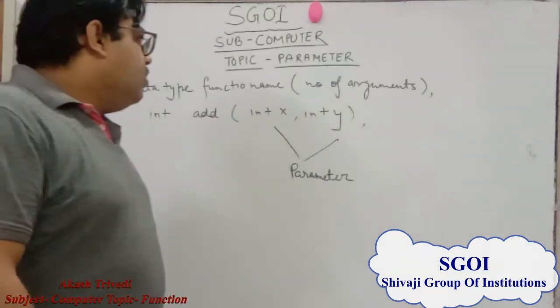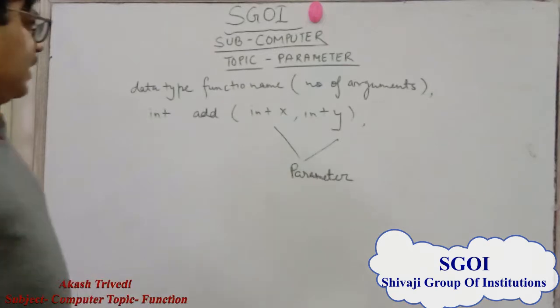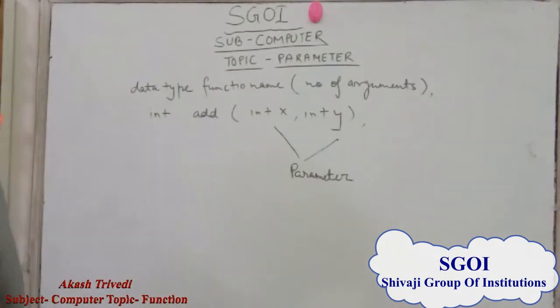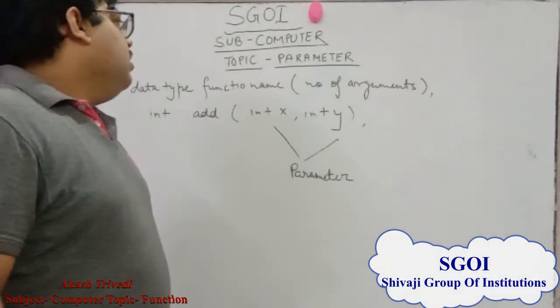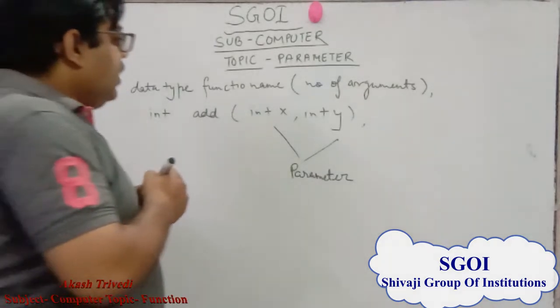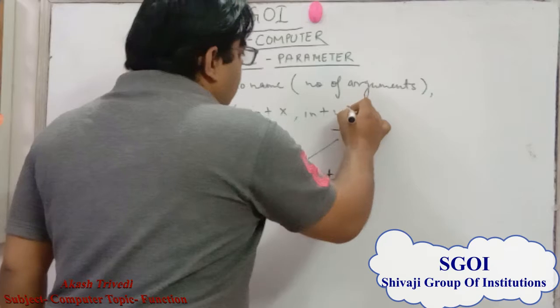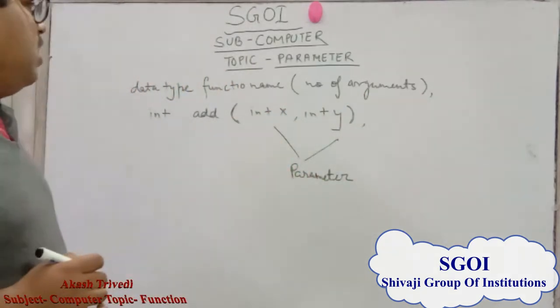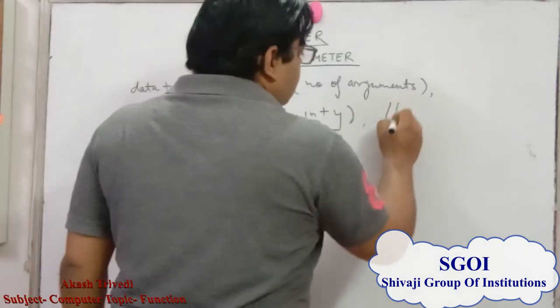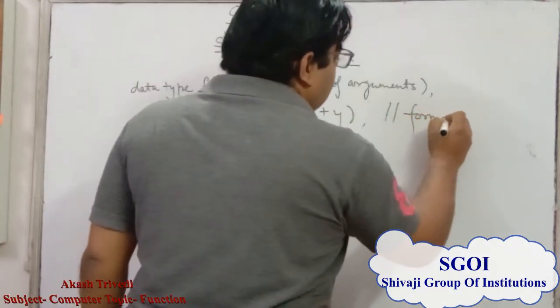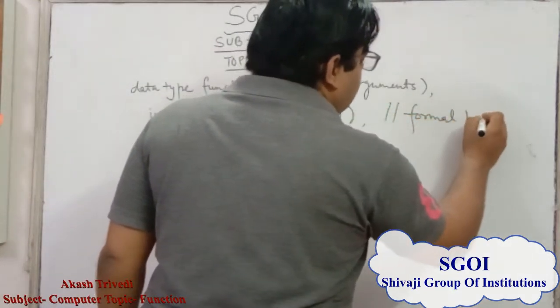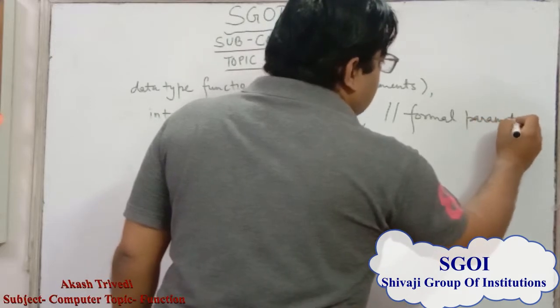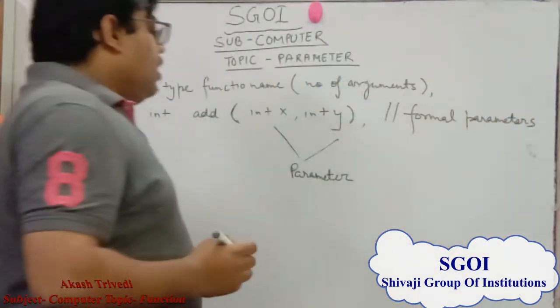We can also say that parameters are those set of variables which are used in function header, and these variables are known as formal parameters.